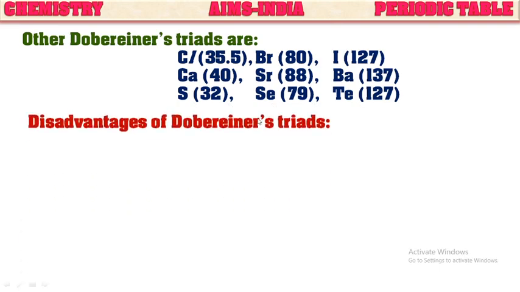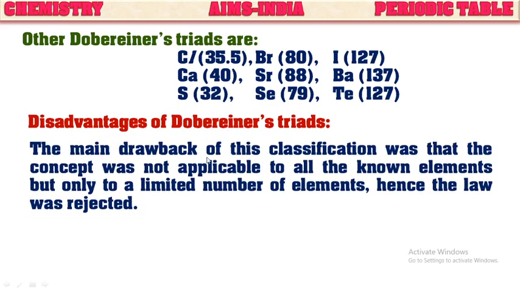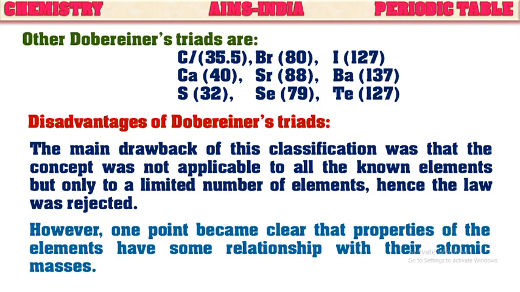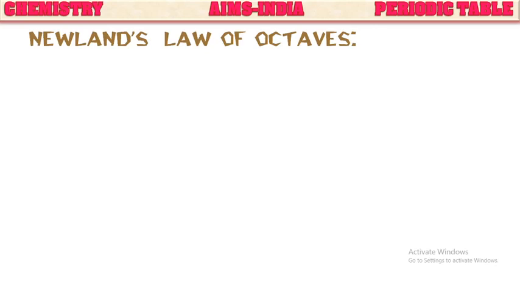Here also there are some drawbacks or disadvantages in this Döbereiner's triads. One of them is the main drawback of this classification was that the concept was not applicable to all the known elements at the time, but only to a limited number of elements. Hence the law is rejected. However, one point became clear that properties of the elements have some relationship with their atomic masses. Next classification was done by Newland, that we say as Newland's law of octaves.